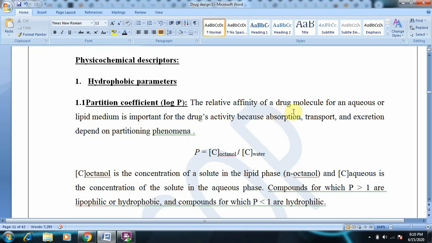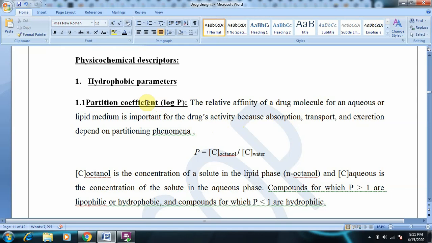It is the relative affinity of a drug molecule for an aqueous or lipid medium, and it is important for the drug's activity. Because of this partitioning effect, the drug can pass through several biological media and execute its action. For this, the drug needs to be absorbed, transported, and excreted. These are the phenomena which are dependent on partitioning. So partition coefficient plays an important role in the drug's activity: drug transportation, drug absorption, drug excretion.